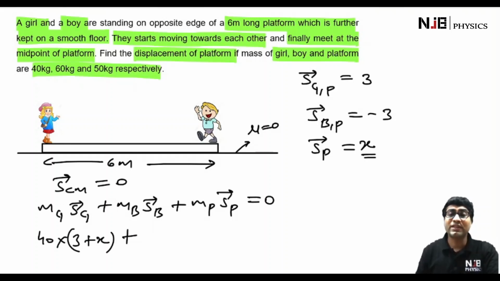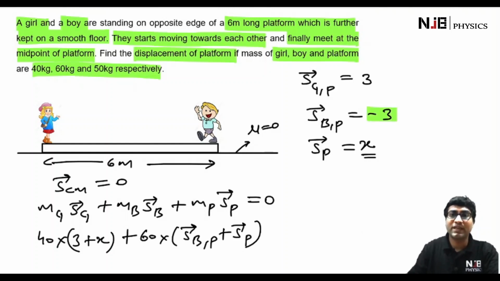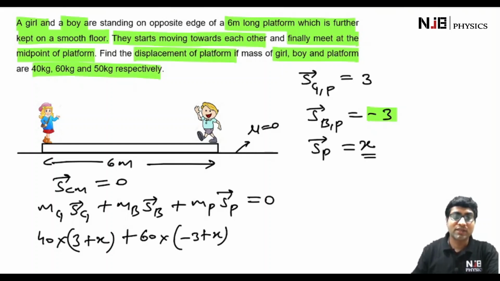Now the next term is the mass of the boy, which is 60 kg, multiplied by the displacement of the boy. Similarly, we can write it as displacement of boy relative to the platform plus displacement of platform. The displacement of boy relative to the platform is minus 3, so we put it over here. This bracket becomes minus 3 plus x, plus the last term, the mass of the platform, which is 50 kg, into the displacement of the platform, that is x. That's what we have to find. This is equal to 0.